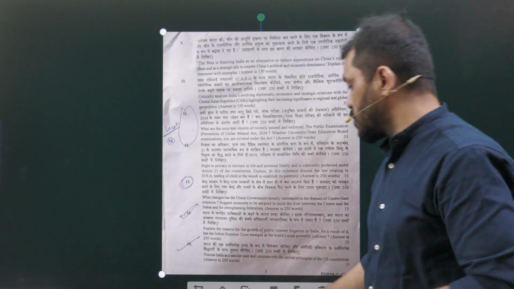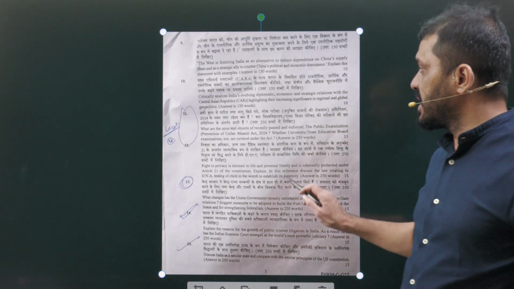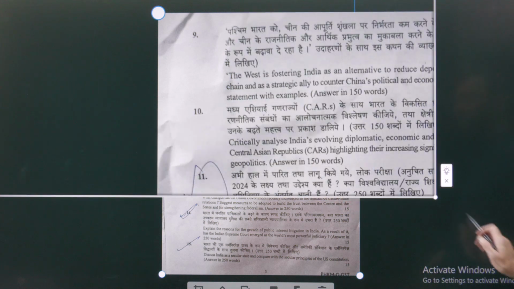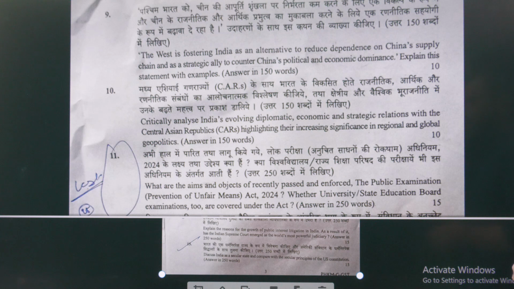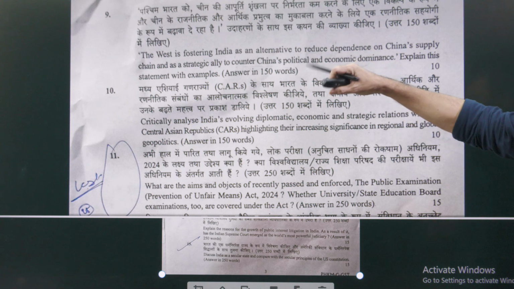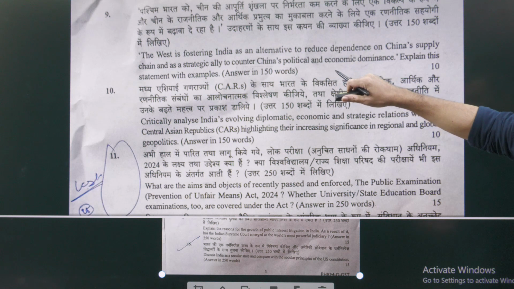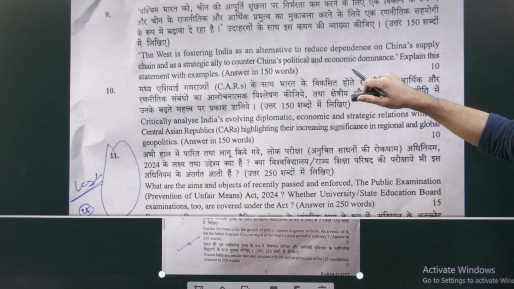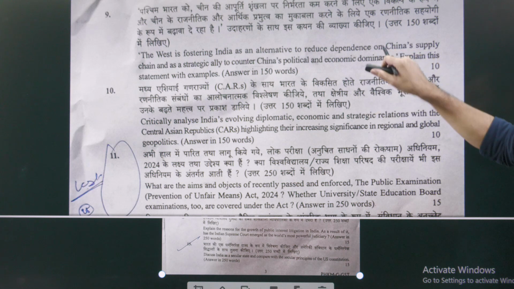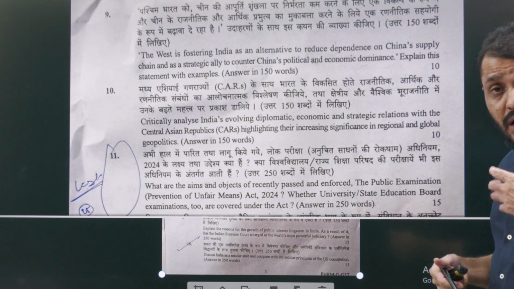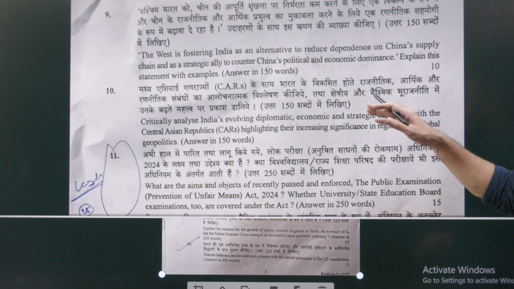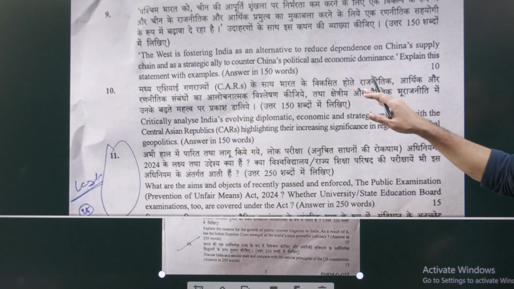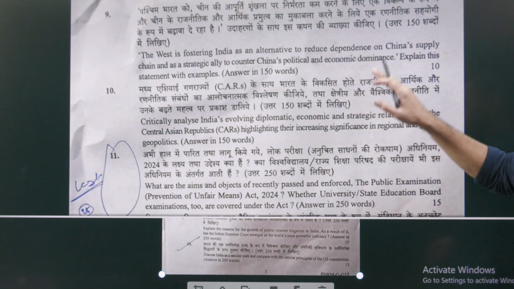Question number 9 is related to IR, international relations. Here, the question they gave: the West is fostering India as an alternative to reduce dependence on China's supply chain. So here, the keyword in the first statement is strengthening India. Who is strengthening India? The West. Against whom? Against China, as an alternative. As an alternative to reduce what? To reduce dependence on China regarding the supply chain, from a strategic point of view. Explain this particular statement.